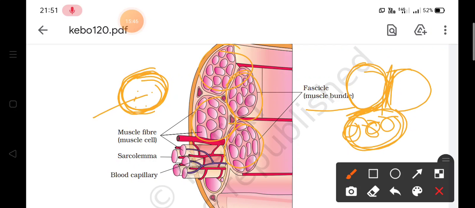Now this endoplasmic reticulum has calcium ions. A lot of calcium ions are present in it. So it is the storehouse of calcium ions, and these calcium ions are necessary for the functioning of these muscle fibers.